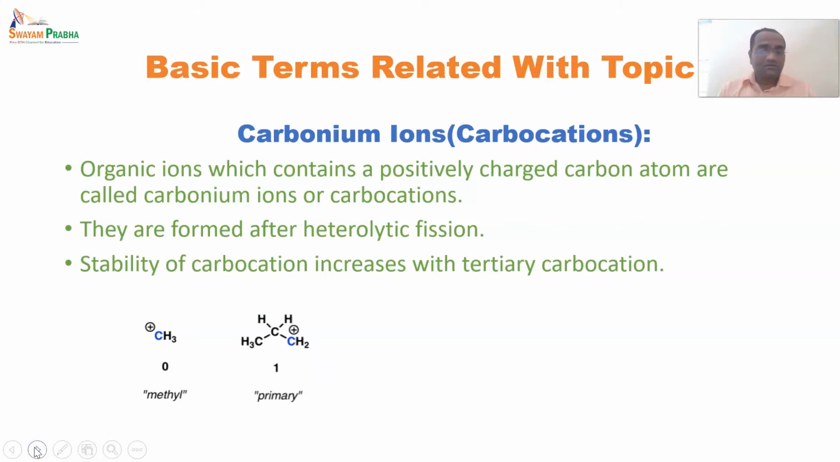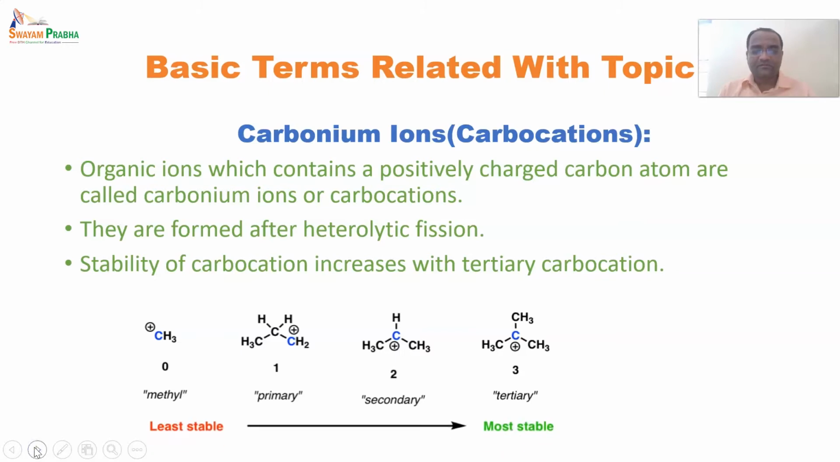So starting from methyl, primary, secondary and tertiary, stability increases in that order. Tertiary is most stable, and in Friedel-Crafts alkylation we will come across a tertiary carbocation formed from a secondary carbocation, due to instability, and because of this the desired product is not formed.